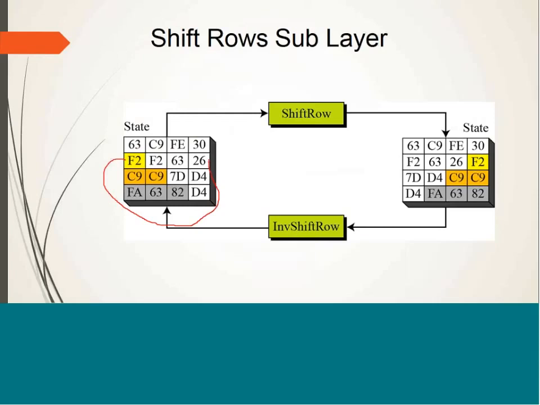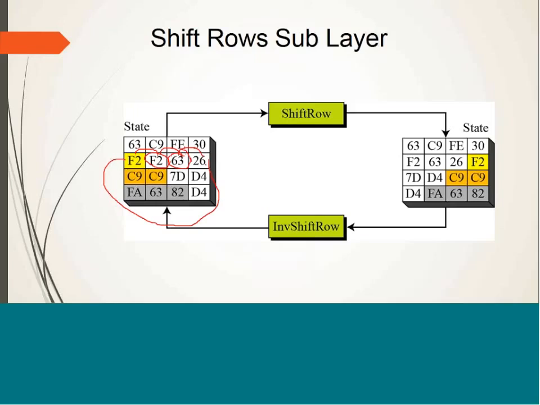This is how circular left shift is performed. Other bytes will just shift one position back. In this way, F2 will come in the first column, 63 will come to the second column, and 26 will come to the third column.